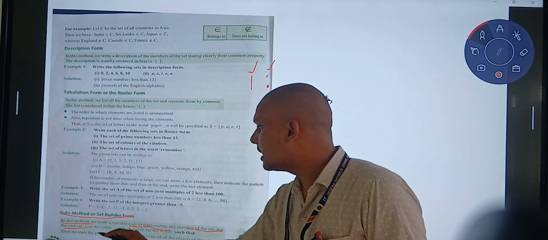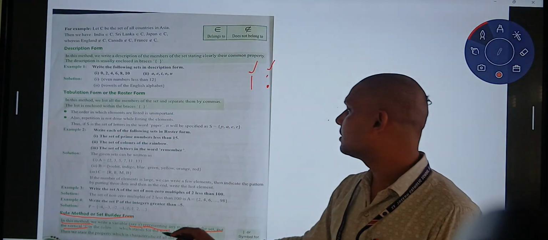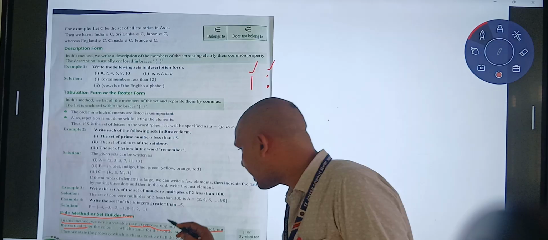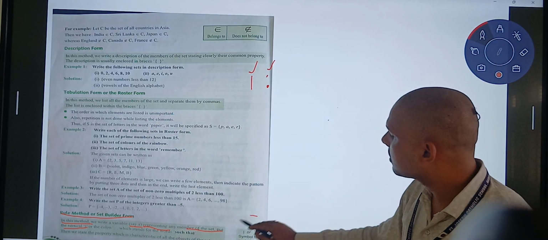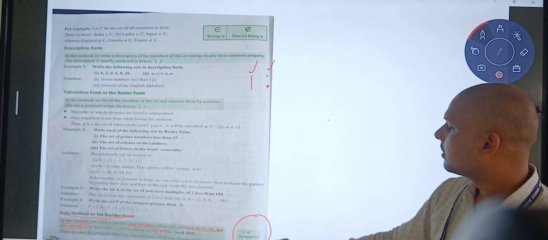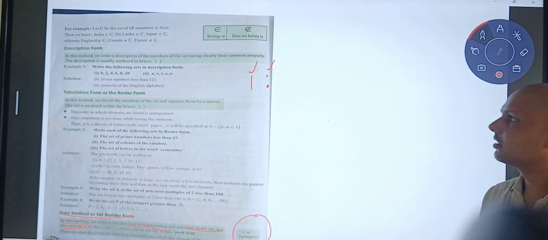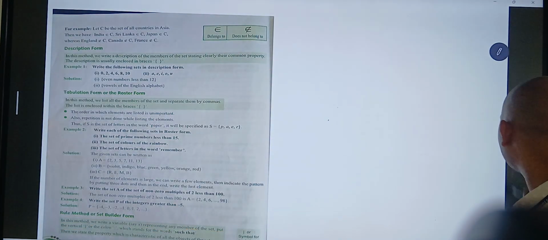Then we state the property which characterizes all the objects of the set. Okay, these symbols mean "such that". Let's move on. Next slide.